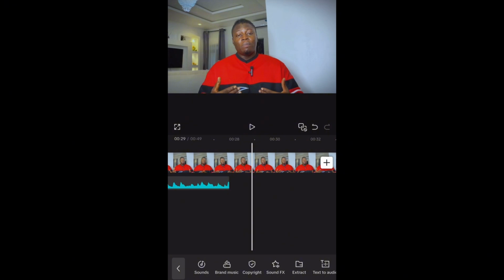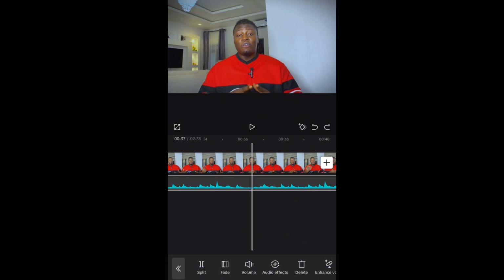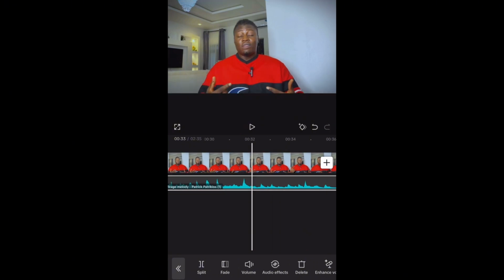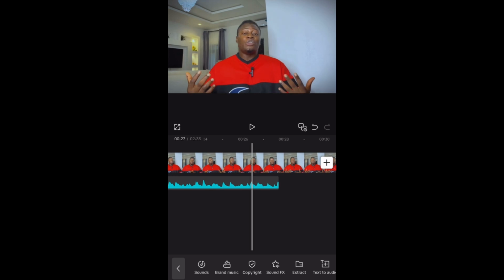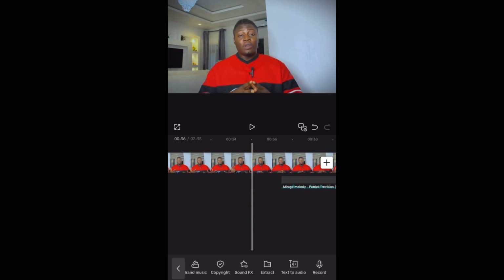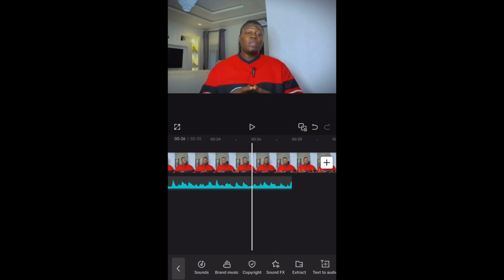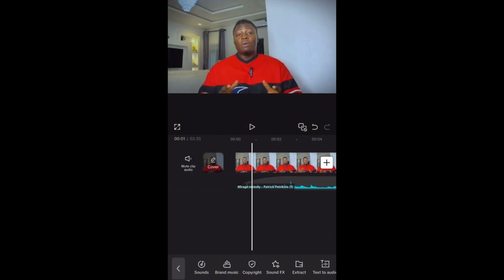Or maybe you want to split in the middle of the audio and leave another end. Let me just do undo and bring it back. You can see I've already split it here. Then you just need to come and split the other side you want to delete, then come inside and delete the center, which, as you can see, the audio is showing here and it's also showing here. So all these things are some of the tools that actually come with the audio, with sound, right? So this is exactly how to do this.